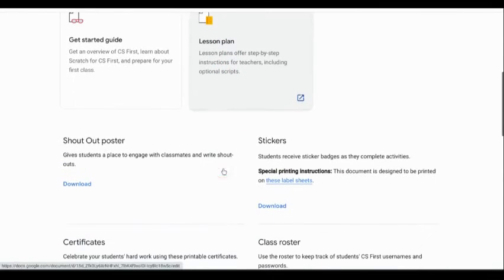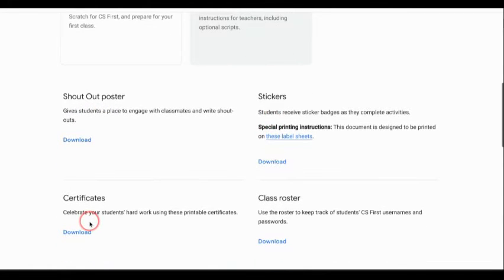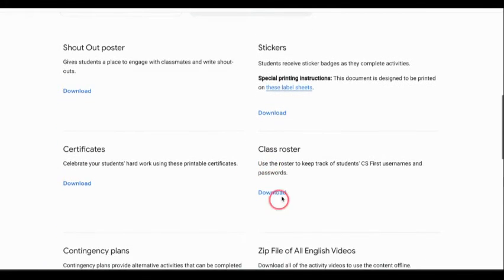And if I scroll down, I can download digital resources such as a shout out poster. There's stickers that I can download. There's certificates. So if a student finishes this unit, you can download a certificate. There's a class roster track here that you can download if you're using CS First usernames and passwords.